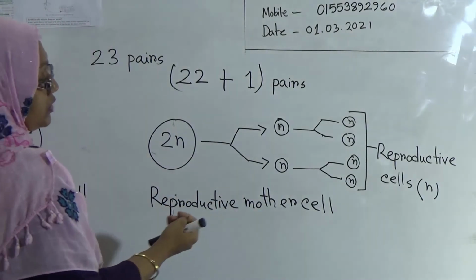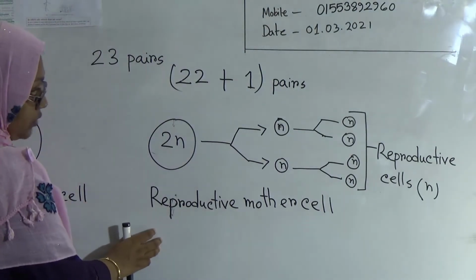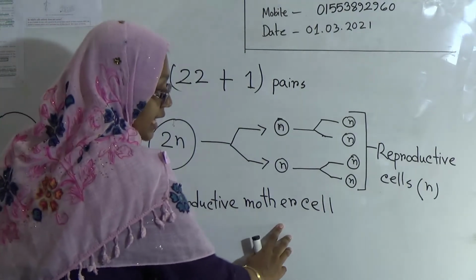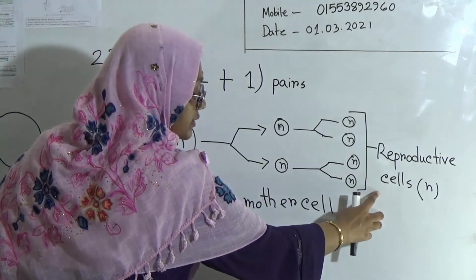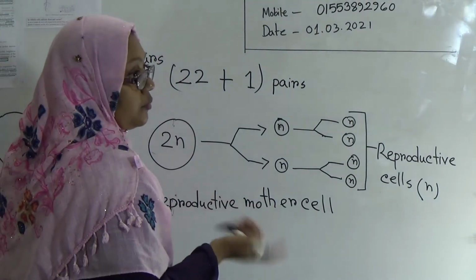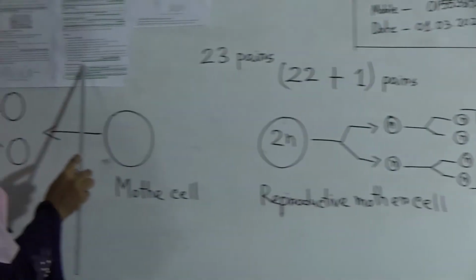That's why it is known as reductional division, and meiosis cell division only occurs in reproductive mother cells, and the newly produced cells will be known as reproductive cells, and we know what they are: egg, sperm, etc. Now let's see where mitosis occurs.